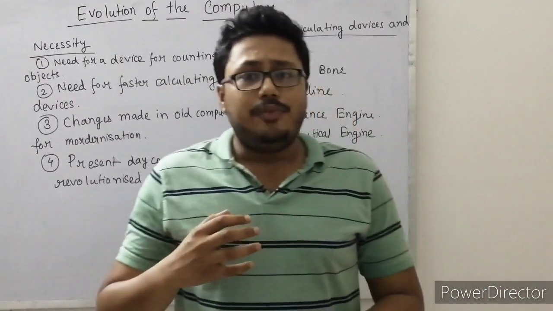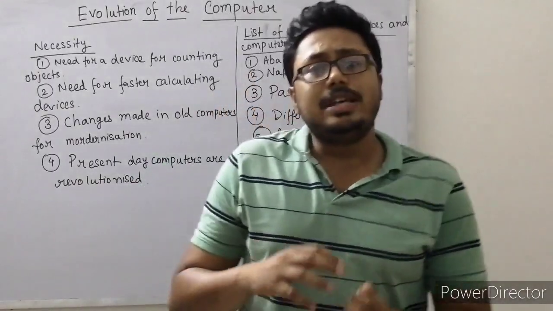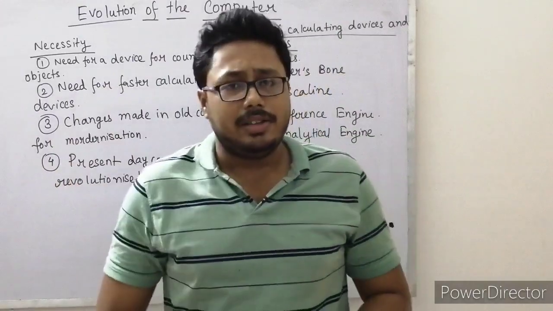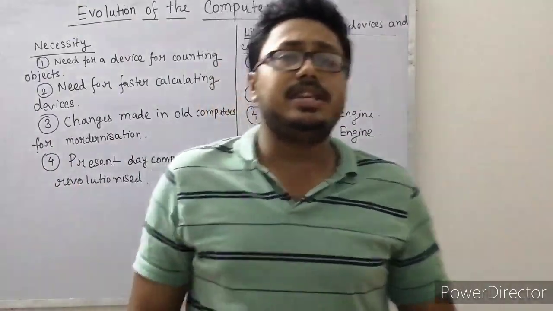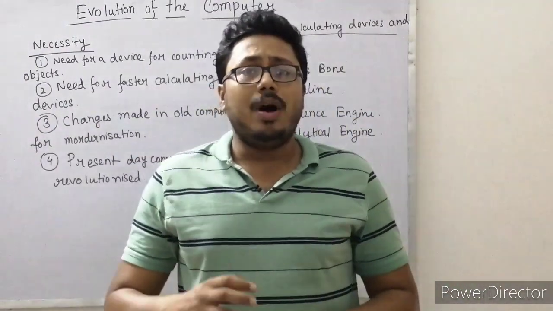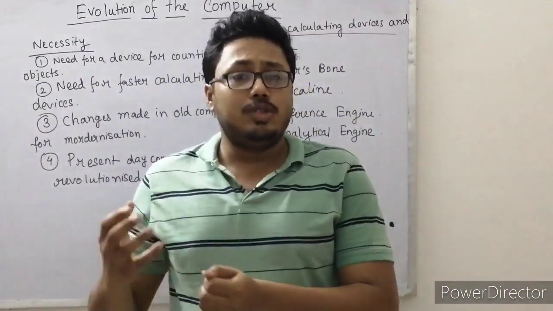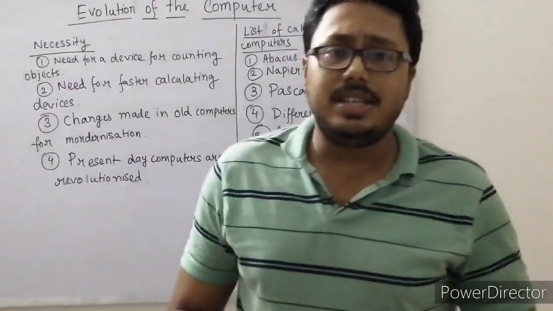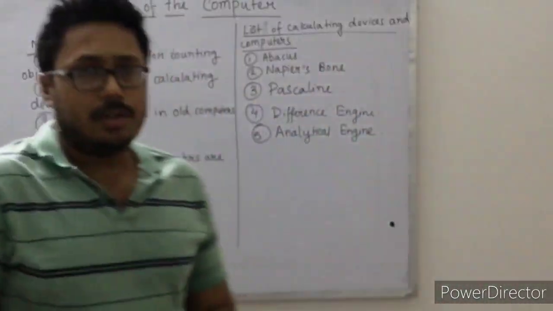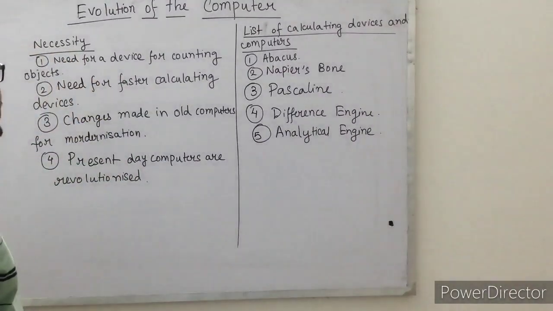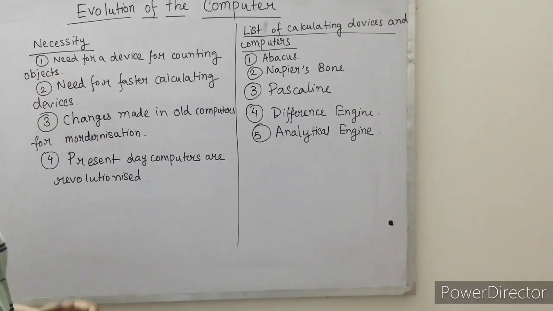If I tell you that computers have evolved from past calculating devices, what is the necessity of computer evolution? We have to know what comes on the path of the evolution. First of all, we will study the necessity for computer evolution. The first point is the need for a device for counting objects.